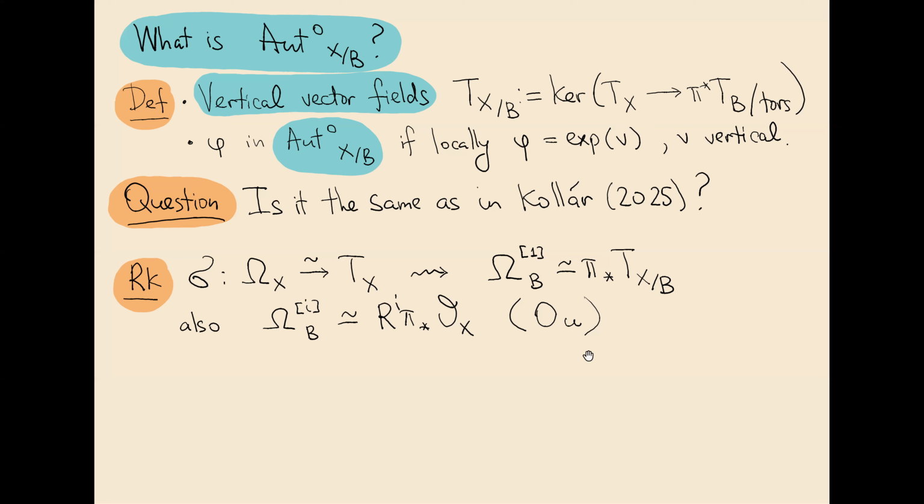But okay, let's see what we can say about vertical vector fields. It turns out that this sheaf is isomorphic to many other sheaves. First of all, we have the holomorphic symplectic form. It induces an isomorphism between Omega_X and T_X. And using this isomorphism, we can construct an isomorphism from the sheaf of reflexive differentials on B to the pushforward of the sheaf of vertical vector fields. And also it turns out that the sheaf of reflexive differentials is isomorphic to the higher pushforward R^1 f_* O_X. That's the result of Matsushita. And this result can be used to compute the cohomology of the sheaf of reflexive differentials, the result that I mentioned before.